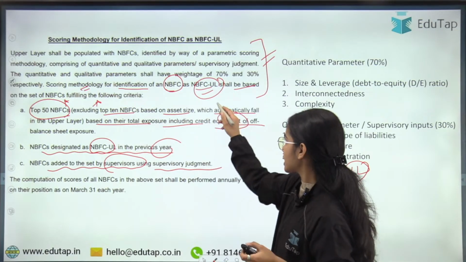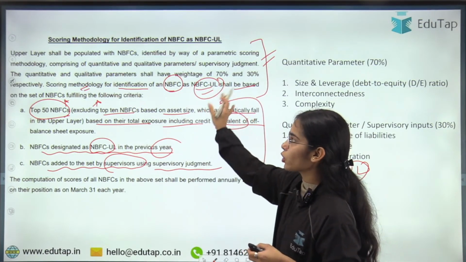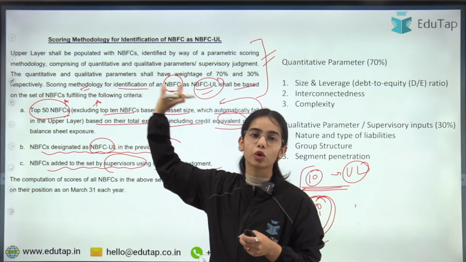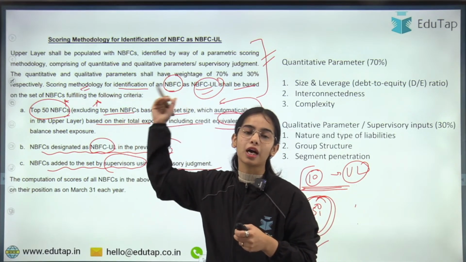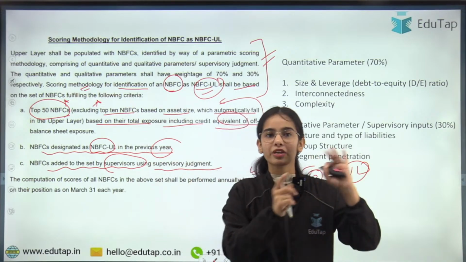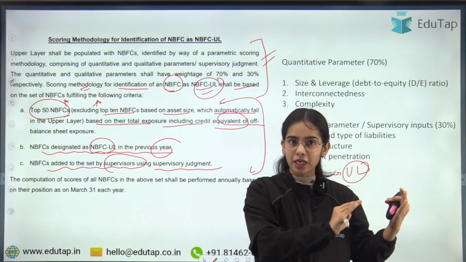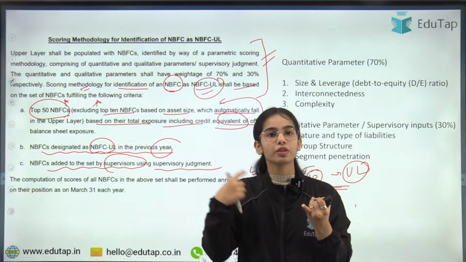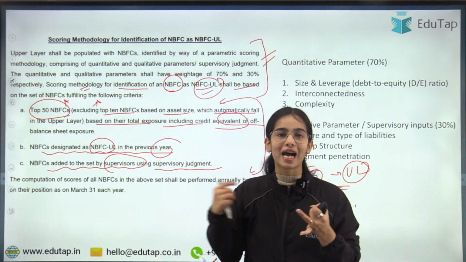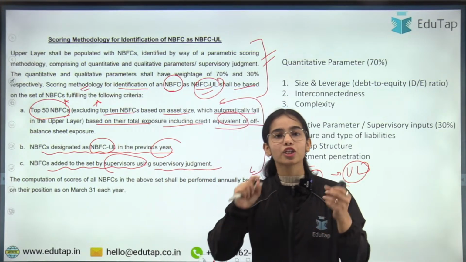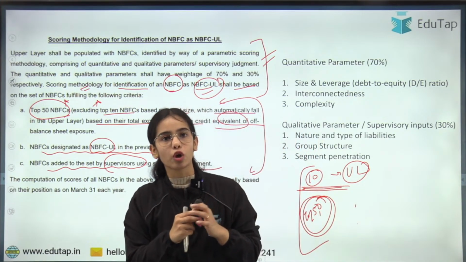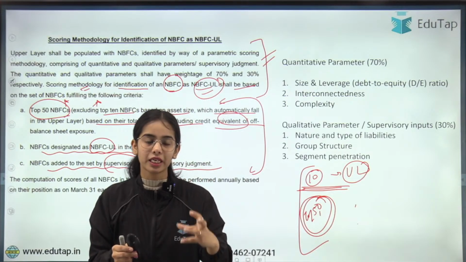On these NBFCs the methodology will be tested to decide which of them should come in the upper layer. So the methodology will be tested again on NBFCs previously kept in the upper layer, on NBFCs added by the supervisor, and on the top 50 NBFCs excluding the top 10.